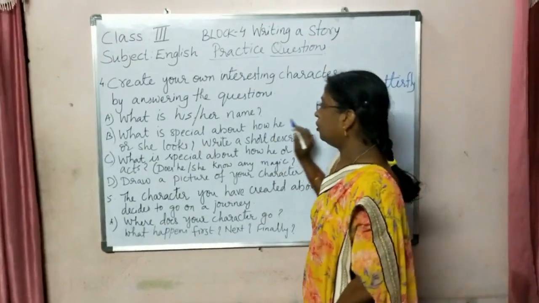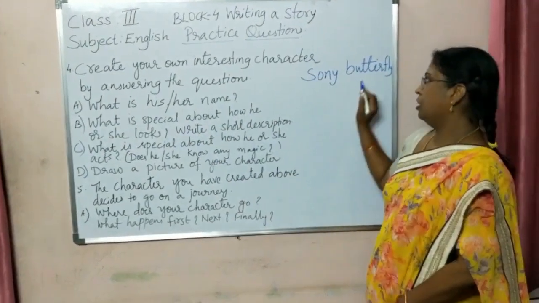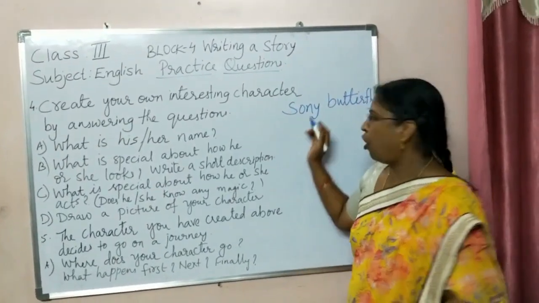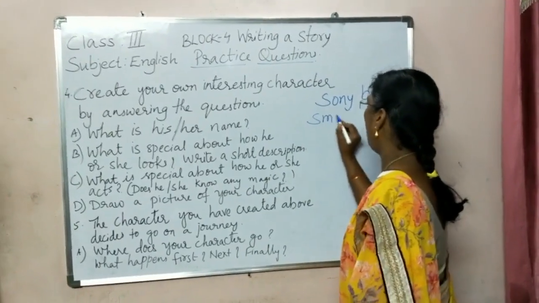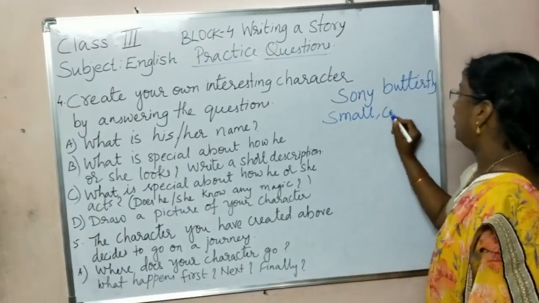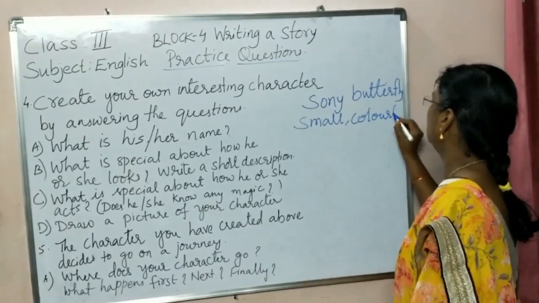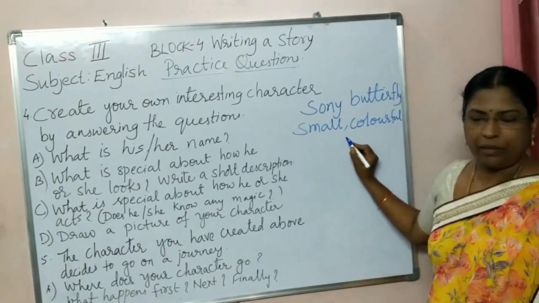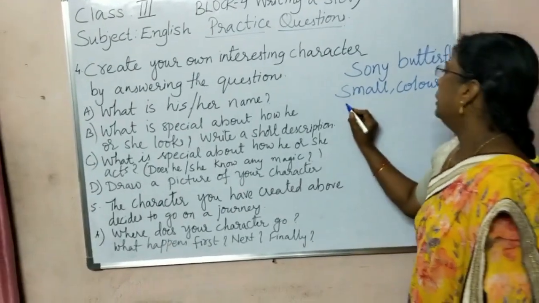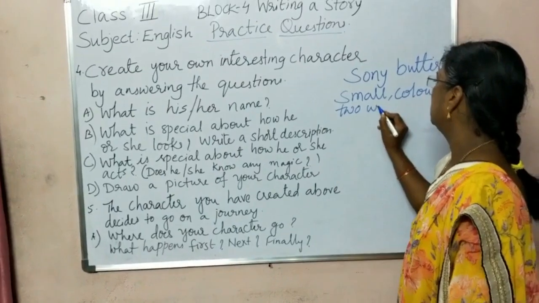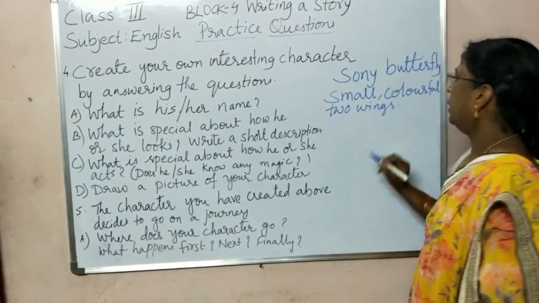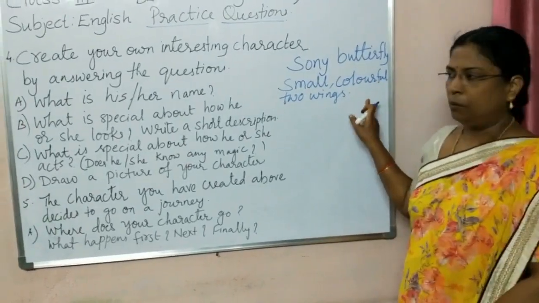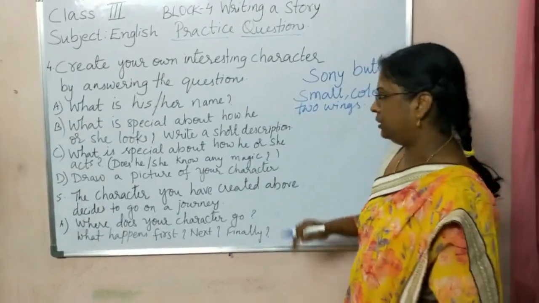Now what is special about how he or she looks? So how does this butterfly look? It looks very small. First of all, it looks very small. Then it is very colorful. Okay. Then you need to describe this butterfly. It is very small, colorful. It has two wings. Okay. And ready to fly. That you can describe about the butterfly or any character which you have selected, children.